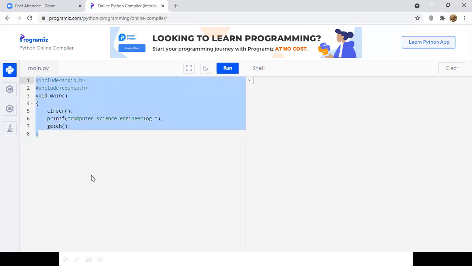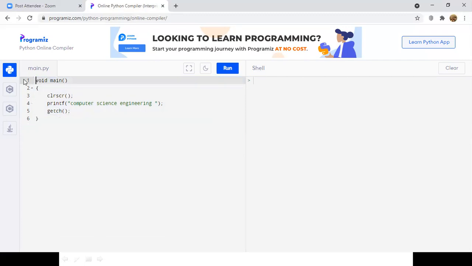But in Python programming language, for simply printing something on the output screen, there is no need of header files. There is no need to write this main method. There is no need to clear the old output screen each and every time. The old output will be cleared by default. And there is no need to use this getch function and closing braces also.